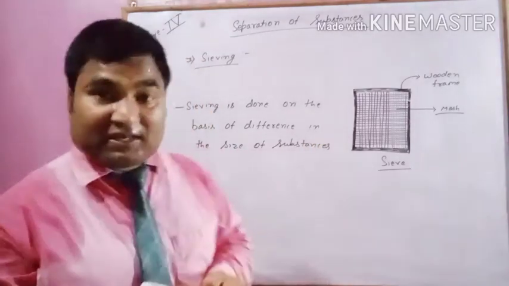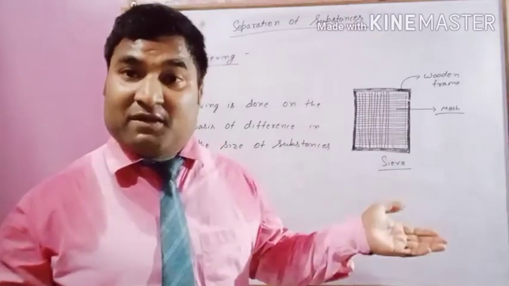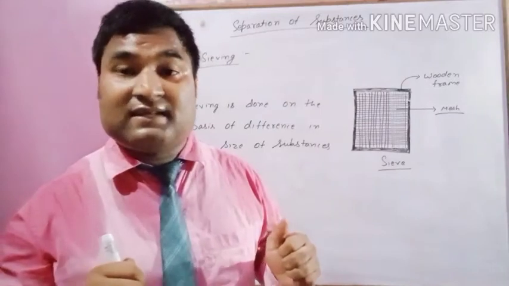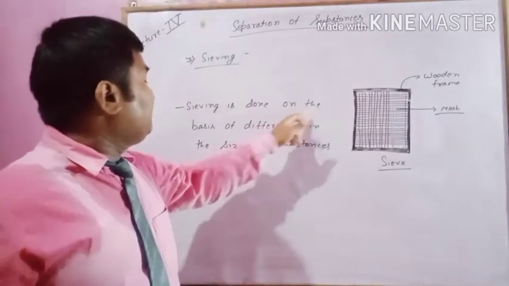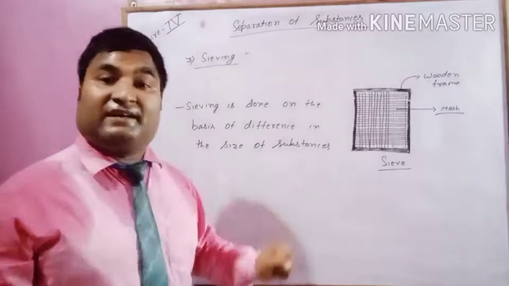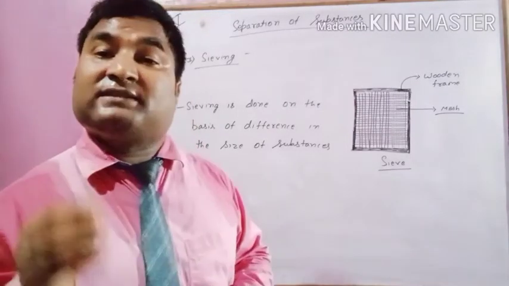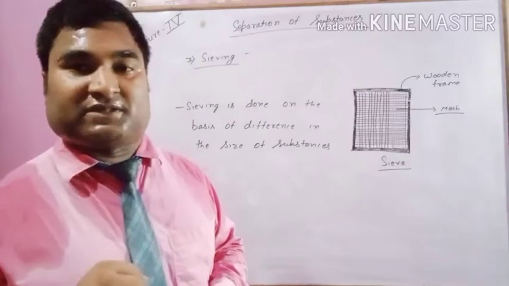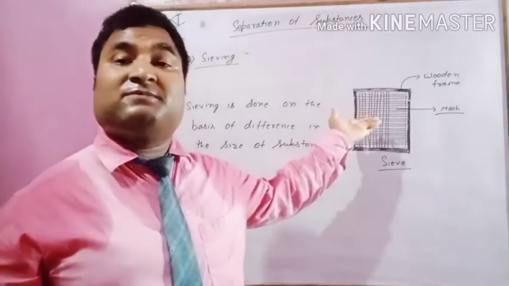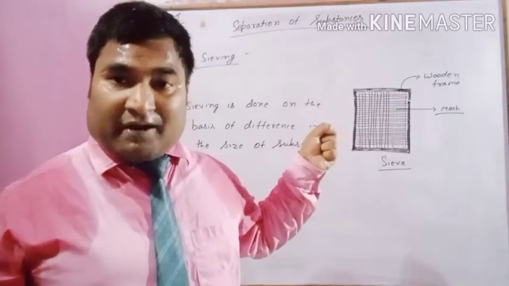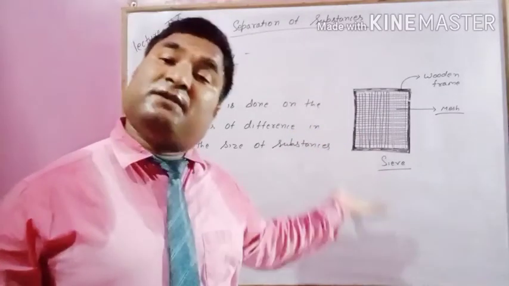Means there are two substances, one desirable and one undesirable. So there is a difference in the size of the desirable and undesirable substance. If the desirable substance is smaller than the undesirable substance, then the undesirable substance will be on the top, right? And the desirable substance will fall down.